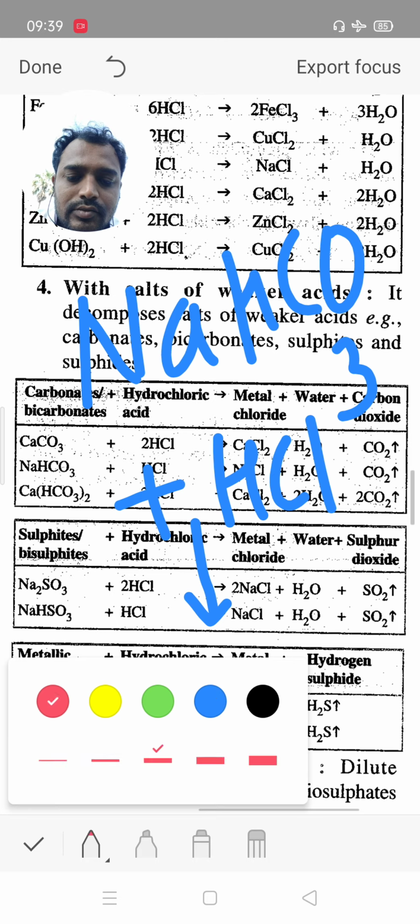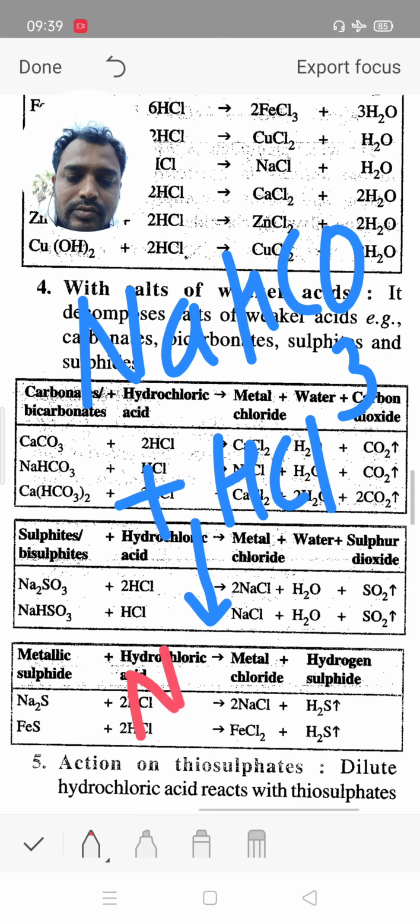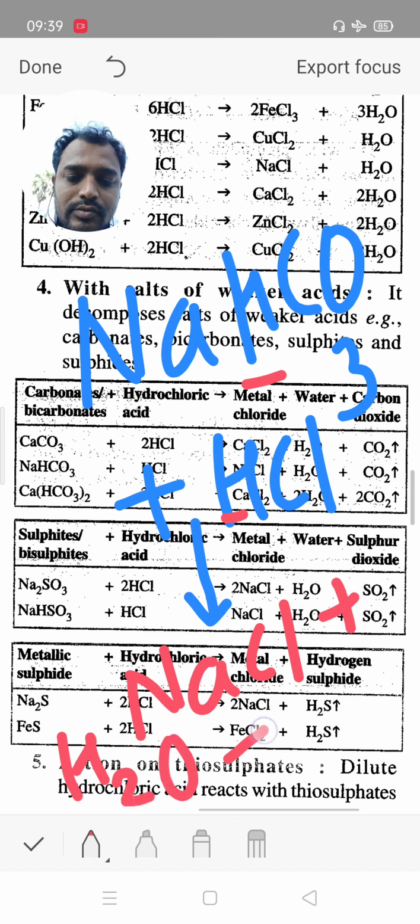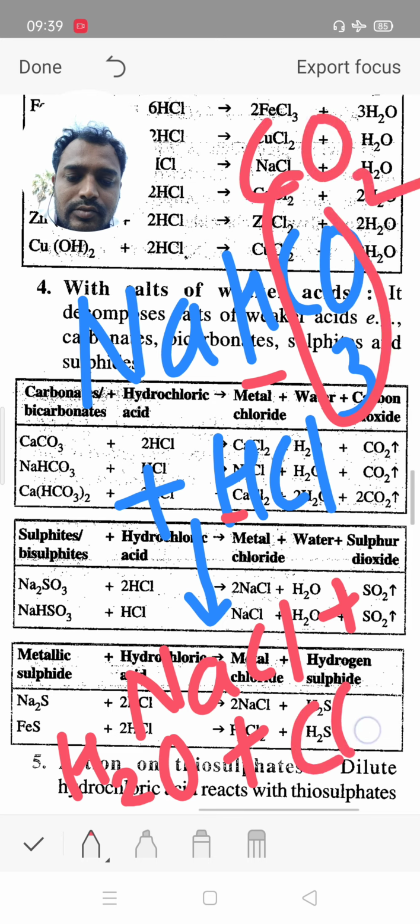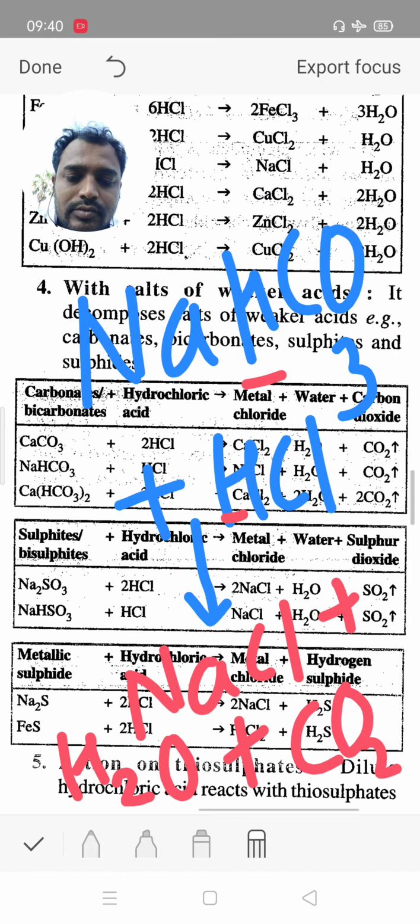In this reaction, Na combined with Cl gives NaCl, hydrogen with another hydrogen and 1 oxygen combine to give water, and there is one carbon and two oxygen, meaning we get carbon dioxide. When sodium bicarbonate reacts with hydrochloric acid, it gives sodium chloride plus water and carbon dioxide.